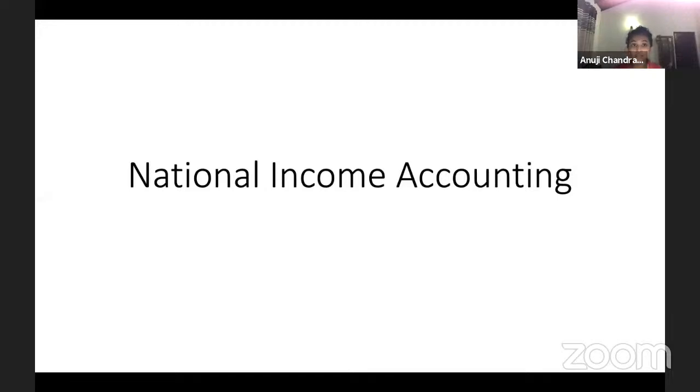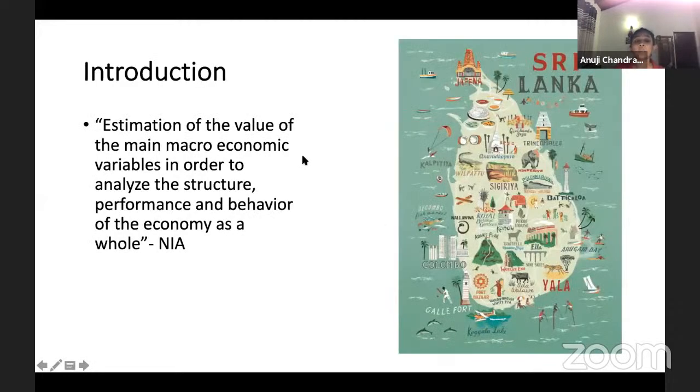Macro is large. In national income accounting, we try to estimate the value of the main economic variables in order to analyze the structure, performance, and behavior of the economy as a whole.